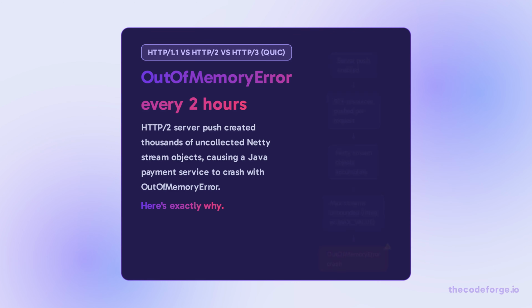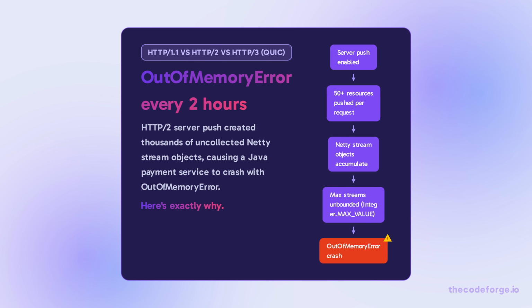A Java payment service crashed every 2 hours with an out-of-memory error. The heap dump showed thousands of Netty HTTP2 stream objects. The root cause? HTTP2 server push was enabled by default, pushing 50+ resources per request, each creating a stream that was never garbage collected because the client never consumed them. And Netty's default max concurrent streams was Integer.MAX_VALUE, allowing unbounded growth.